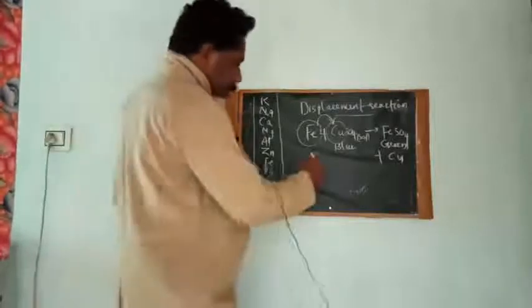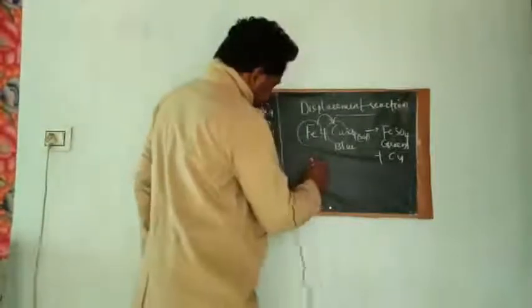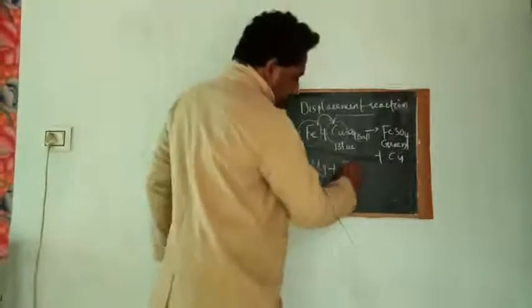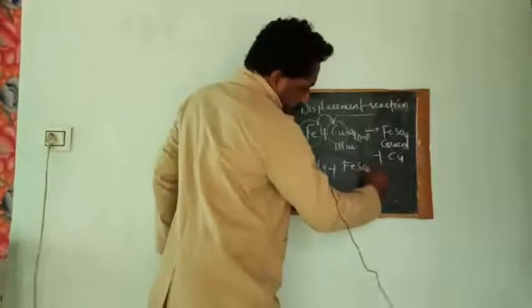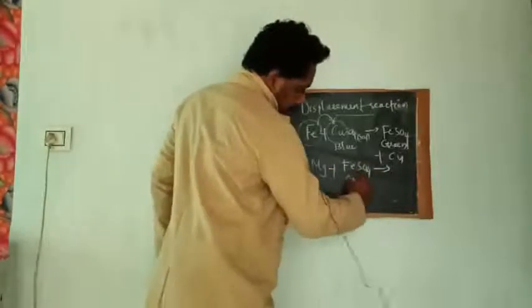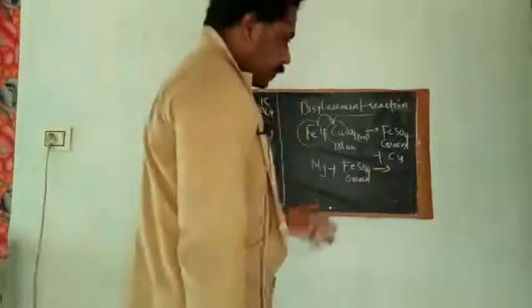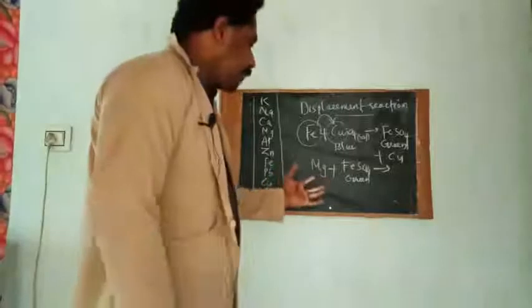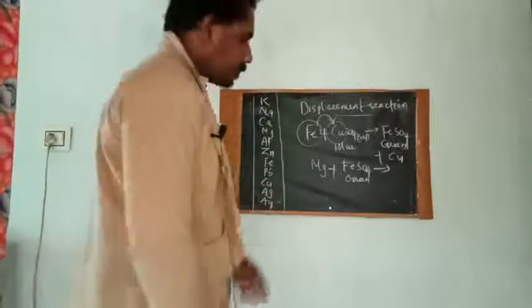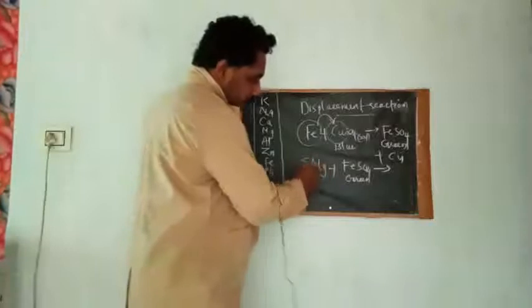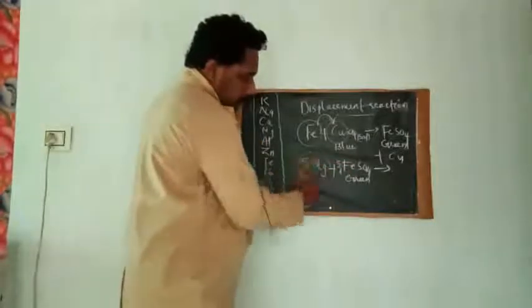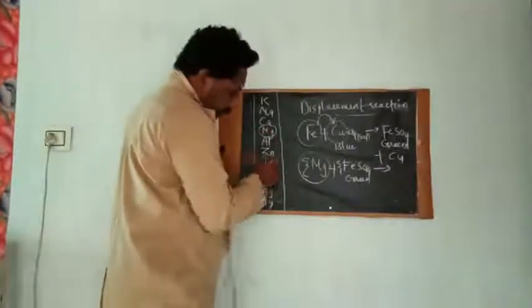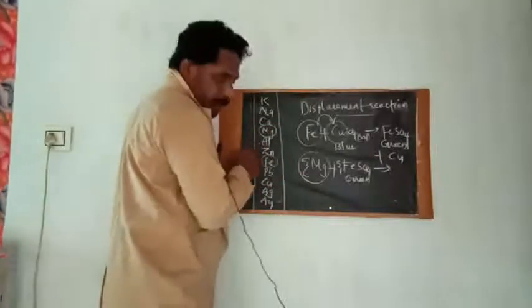Now we will discuss one more example. We have taken magnesium, and magnesium is added into FeSO4 solution. It is a green color solution as we already discussed. Which one is more reactive, magnesium or Fe? Magnesium is more reactive, right? So magnesium comes above Fe in the reactivity series.